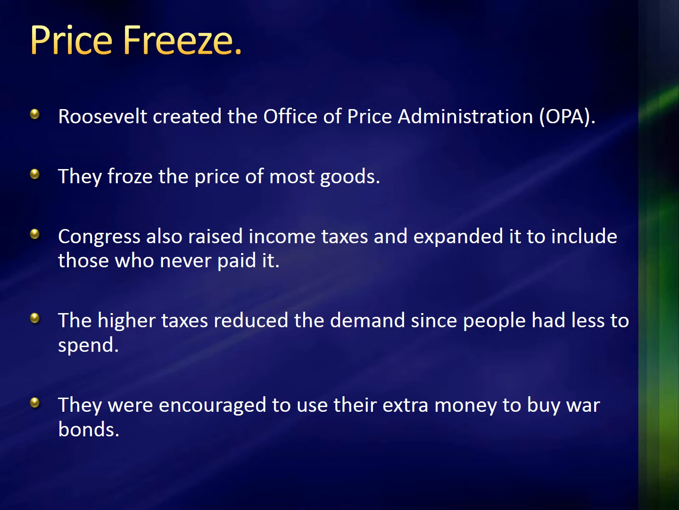Congress also raised income taxes and expanded to include those who had never paid it before. Of course, we don't necessarily like when our taxes go up, but in times of war, sometimes it is necessary. So the higher taxes also reduce demand of these certain goods. People are going to be able to spend less of their money, so they're not going out and buying certain items because they don't have that money because the taxes are higher. So it was a cyclical type of program.